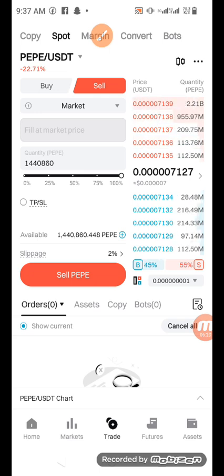Now, in doing this, there's something I will consider. Because the question is, what price will I put? I'm not just putting any price anyhow. I'm thinking of making profit. I'll spend $10 to buy this 1.4 something worth of paper. I wish that by the time I sell it, I can even be making $20. But if I'm thinking of making $20, the question is, is it realistic? Is it possible? What will make me understand it's possible? And how long am I willing to wait to make that profit I'm looking for? So these are some things you need to consider.